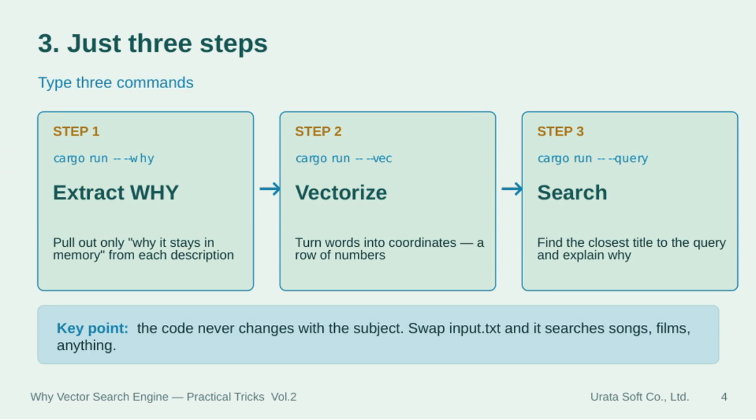Step 2 is to vectorize, which means turning these words into coordinates, essentially a row of numbers, using cargo run vec. Finally, step 3 is to search by finding the closest title to your query and explaining why, done with cargo run query. The key point here is that the code itself never changes depending on the subject. Just swap out your input file, and you can search songs, films, or anything else you want.